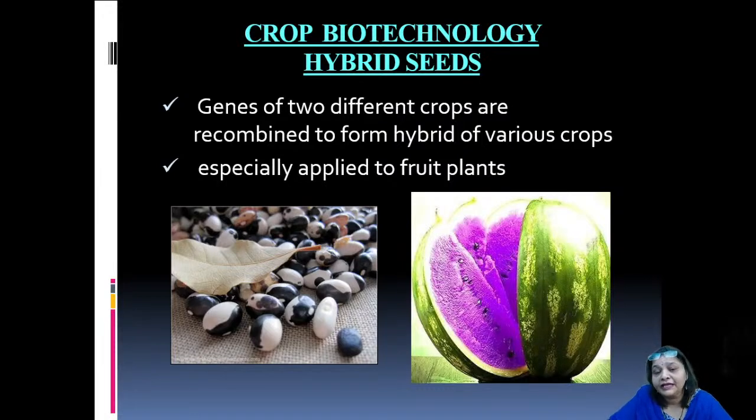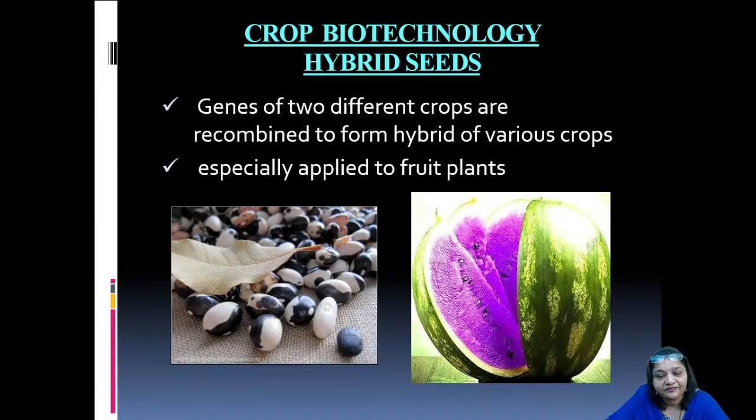The seeds produced after the recombination of the genes of two different crops for desired characteristics are collected and grown as hybrid genetically modified crops. Especially this process is applied to fruit and seed plants. For example, you can see nowadays the purple watermelon is in the market.